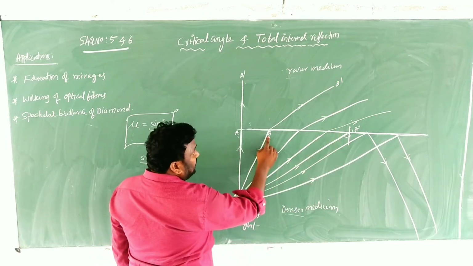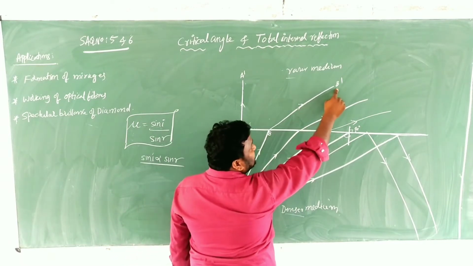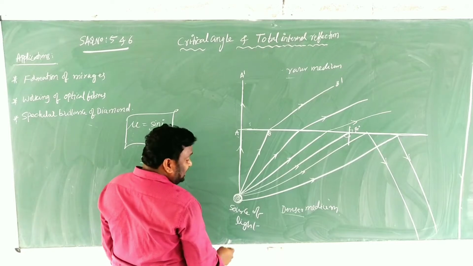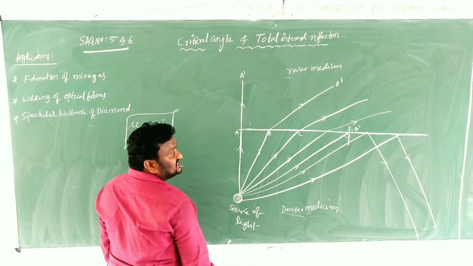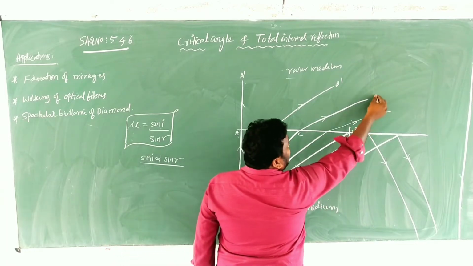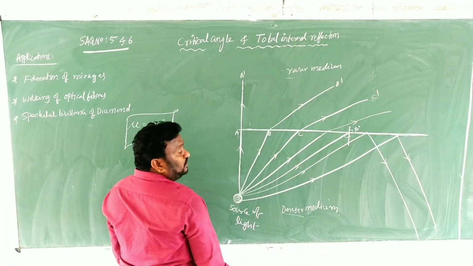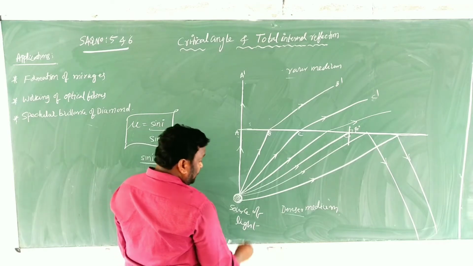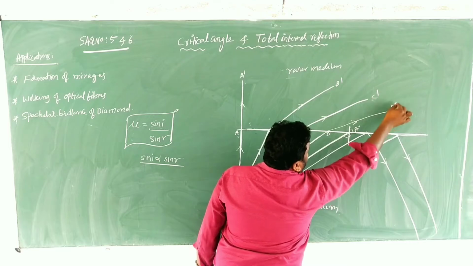Here OB is another incident ray, and B dash is the other one. Similarly, OC is another incident ray, and C dash is the second refracted ray. Now OD, and this is D dash.